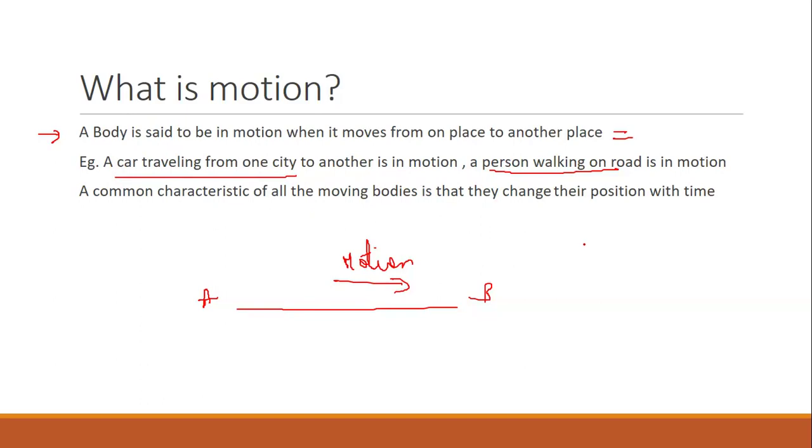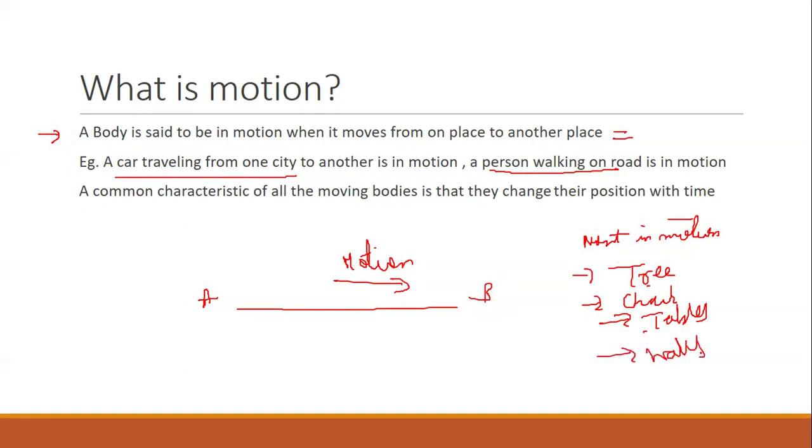What will not be in motion? You can see many objects which are not in motion, like tree, chair, tables, walls. These are some non-living things which are not in motion.